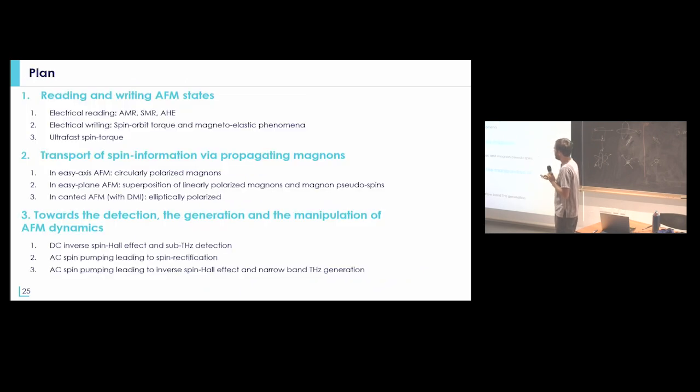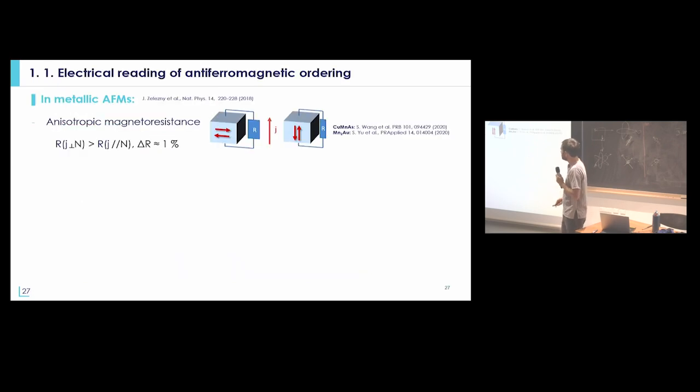So what I will discuss now a bit more in detail is really what are the different ways to read and to write the antiferromagnetic state. Then I will discuss how we can propagate spin information in antiferromagnets using antiferromagnetic magnons. And finally, I will discuss how we expect in the future, and there are already a few attempts, to detect, generate, and manipulate antiferromagnetic dynamics. So the first part is more to read and write antiferromagnetic states, so let's say static states. And the last part, which is more challenging, is what can we do in terms of controlling and manipulating the antiferromagnetic dynamics. So let's move to this first part.